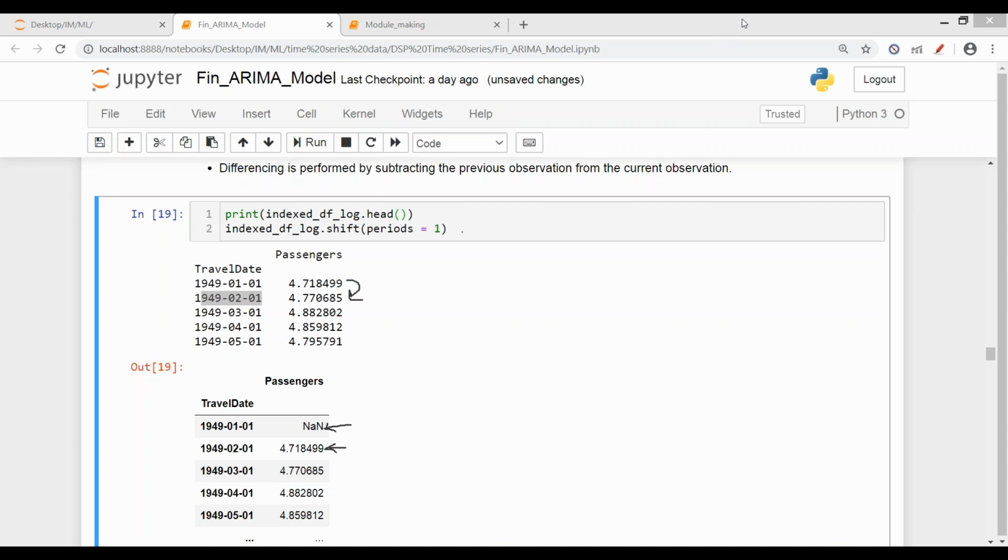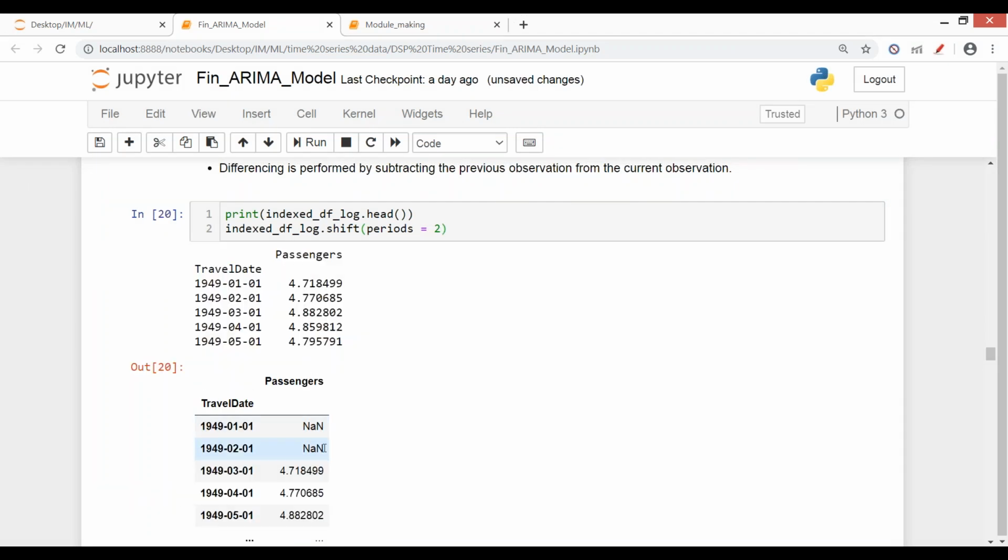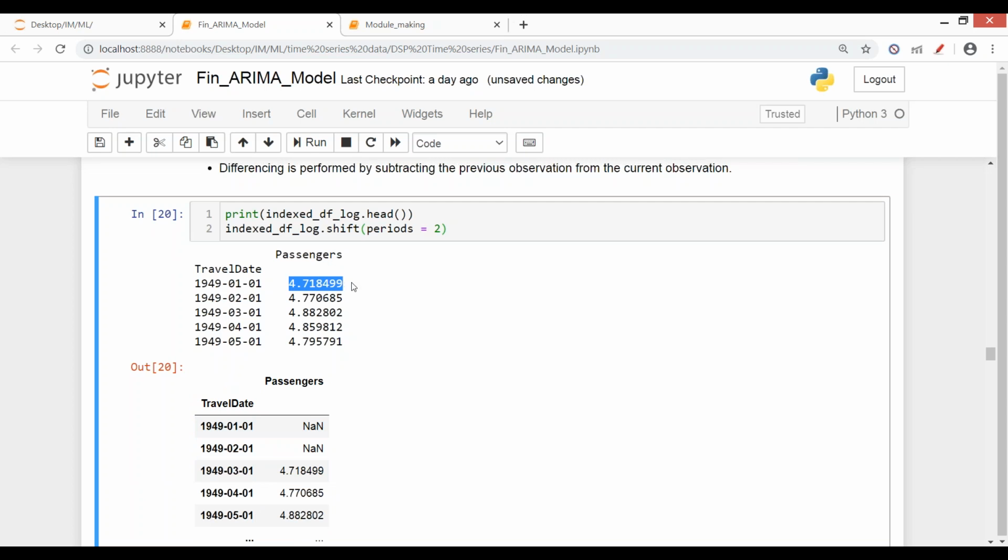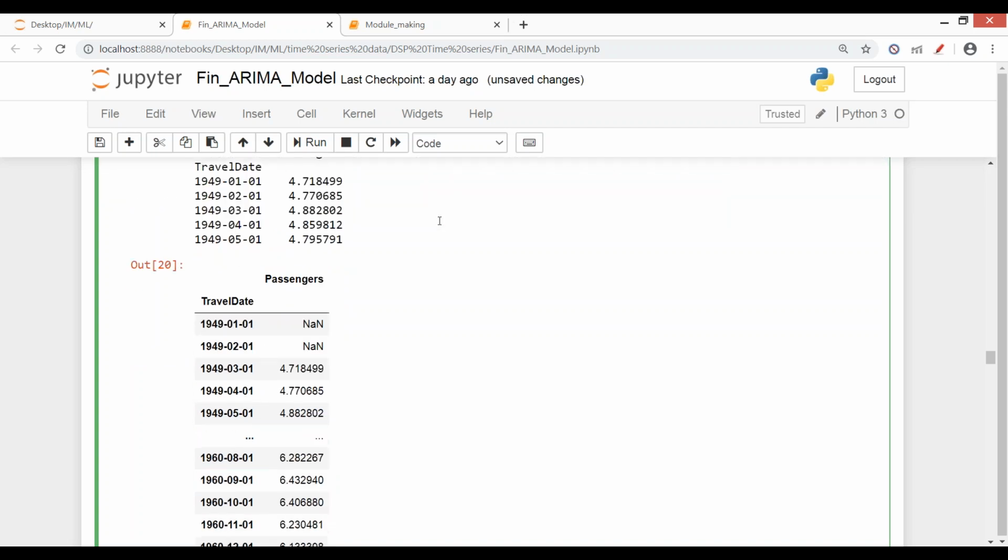In differencing, what will we do? We subtract the value. We have just taken one lag. So this is 1 lag, and now if we take a period of 2, then it will be 2 days shifted. You see, the initial value which was first day of first month has now come out to be first day of third month. Now it has shifted up to here. That is, we have shifted 2 values. Now we have shifted our data two lags in the past. So now what will we do?